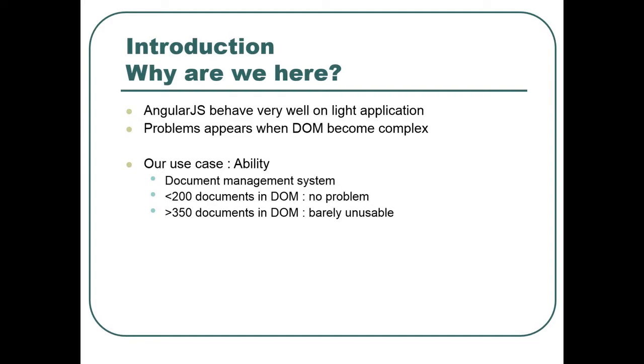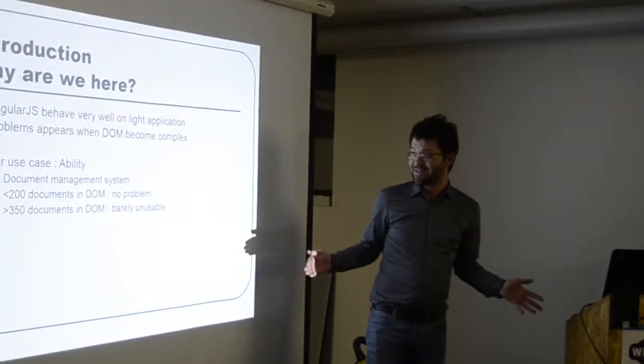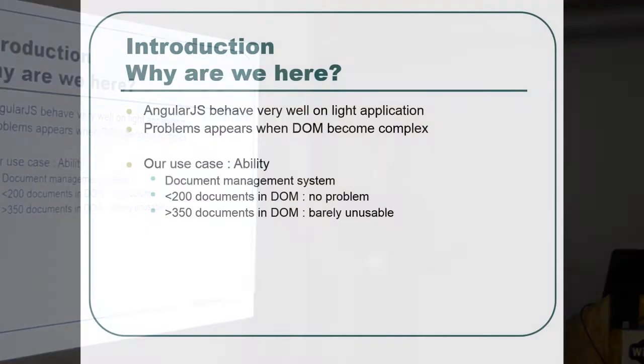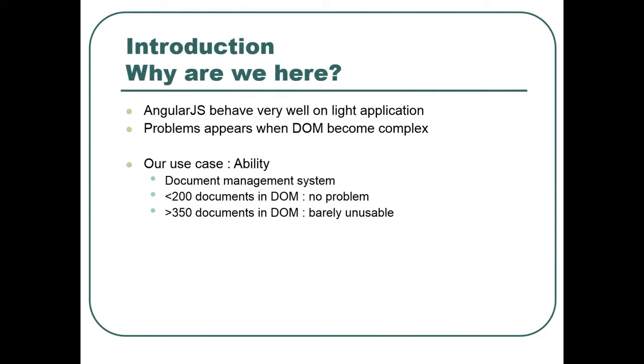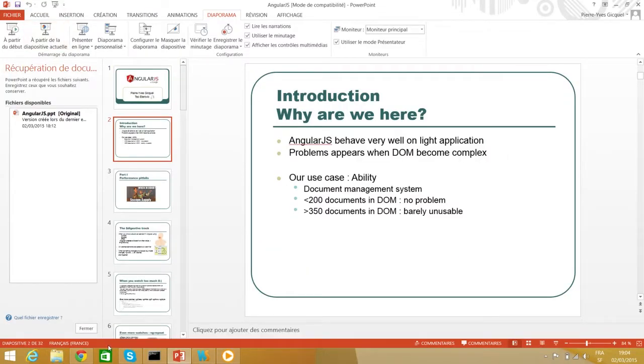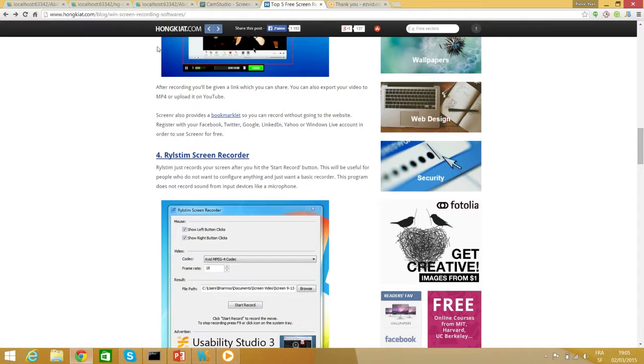So in our case, we are developing the application Abilitie that I'm going to show you. It's a document management system. Basically, you put all your PDFs in Abilitie, and then you can share them with other people, etc. We noticed that if we have less than 200 documents, it's okay. Everything's very smooth. But at more than about 350 documents, things kind of go wrong. So just to show you what we are working on.